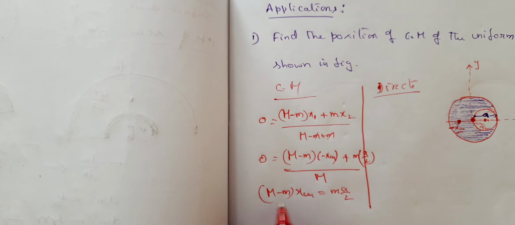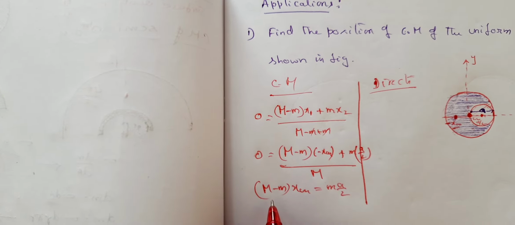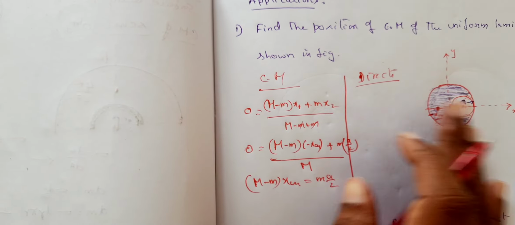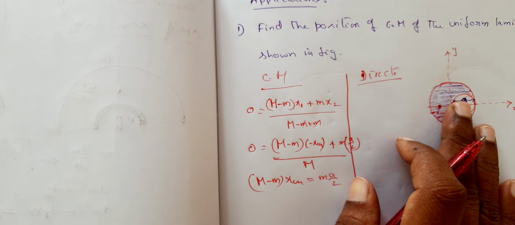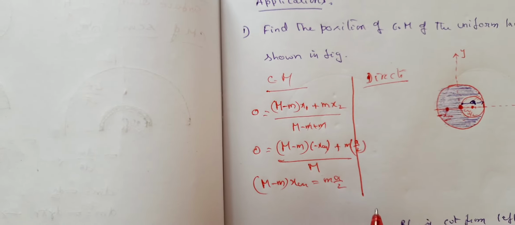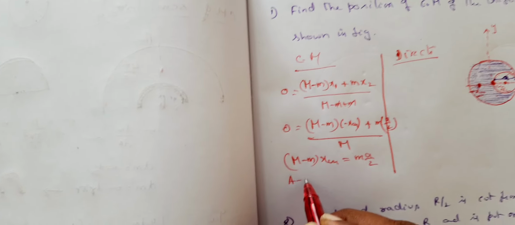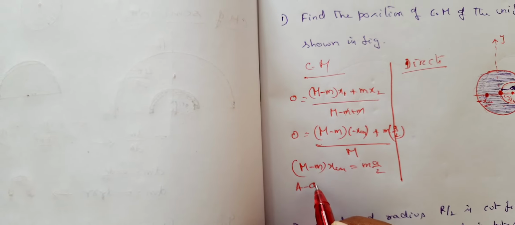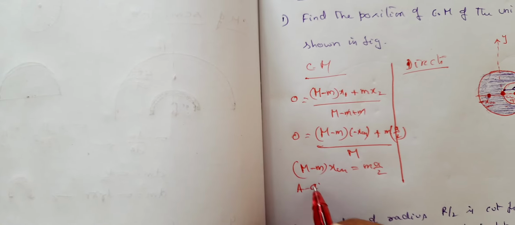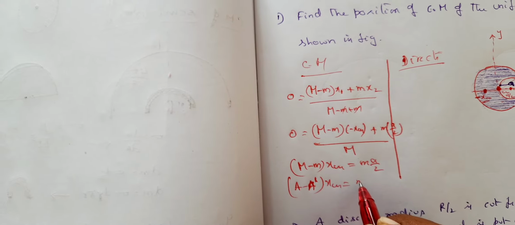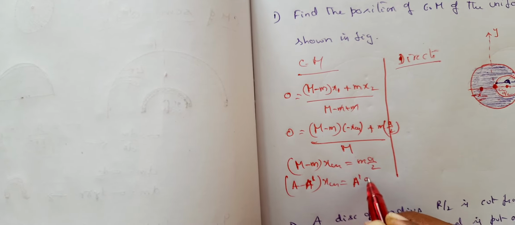Now, M minus m. Already we have seen this, when thickness and density are the same, because it is removed from the same plate, thickness and density obviously are the same. When thickness and density are the same, you can take it as A minus a. So A minus a prime into xcm is equal to a prime times a by 2.